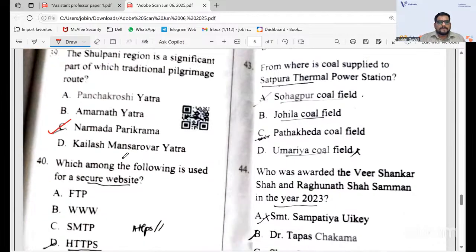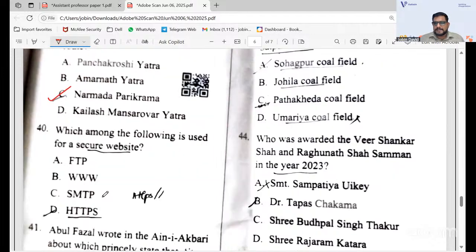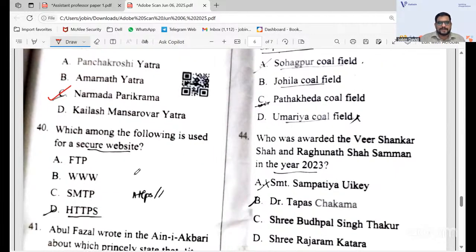39C. Which among the following is used for a secure website? Okay, it's a question paper from a student. Okay, sorry. The answer is 40D, HTTPS. Okay, the answer is 40, HTTPS, secure website. That means hypertext transfer protocol.